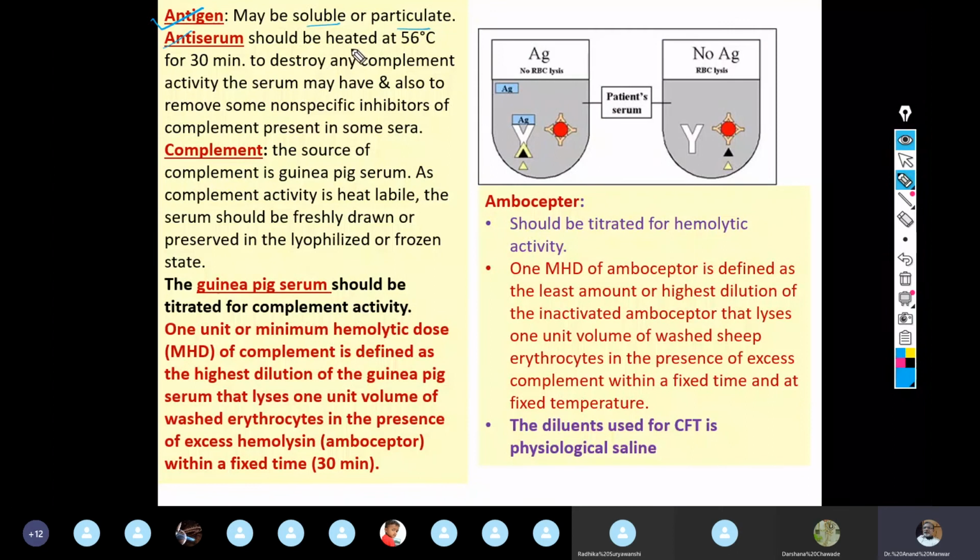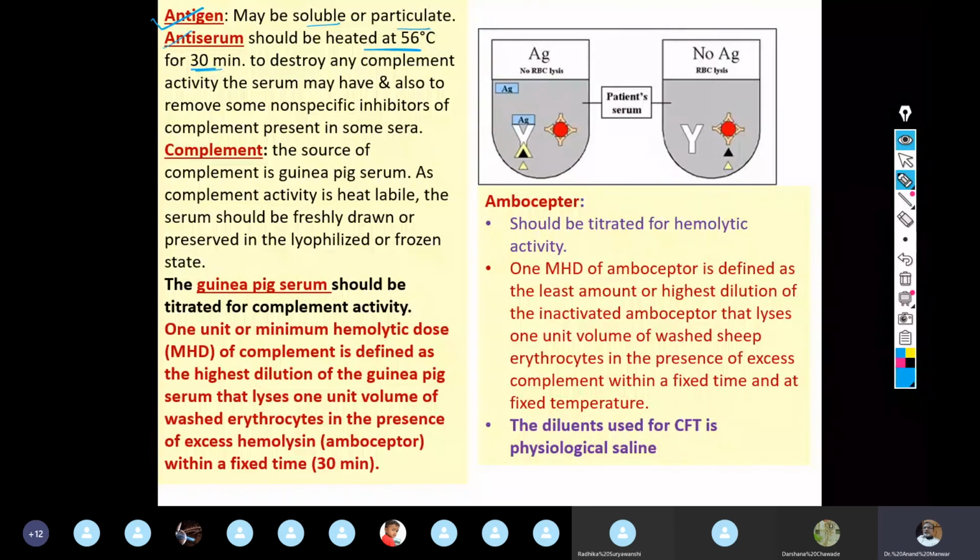By heating the serum sample at 56 degrees centigrade for 30 minutes. Inactivation or standardization of this serum, which is to be used as a source of antibody, is done by heating it at 56 degrees centigrade for 30 minutes.